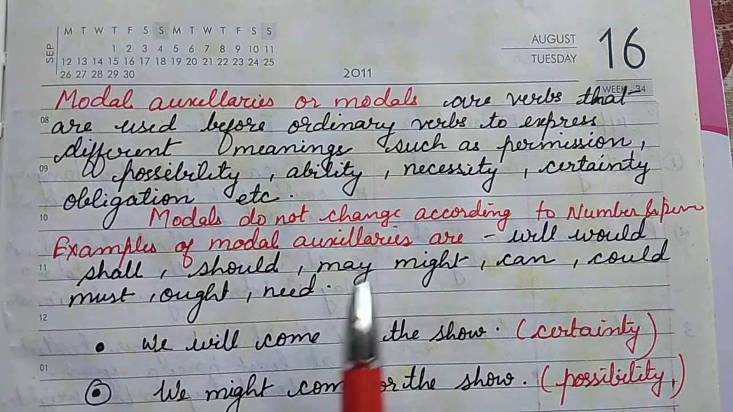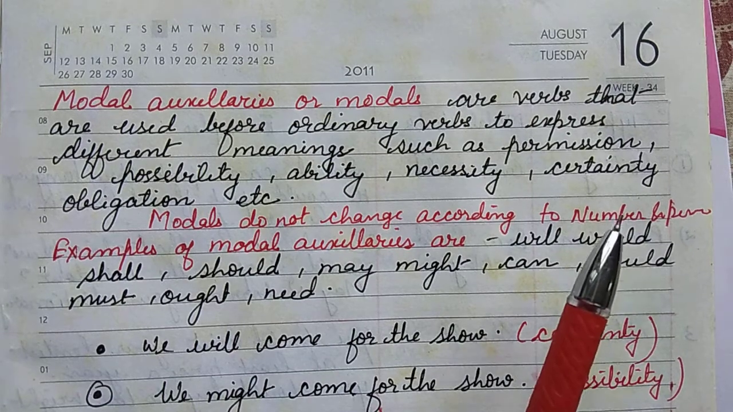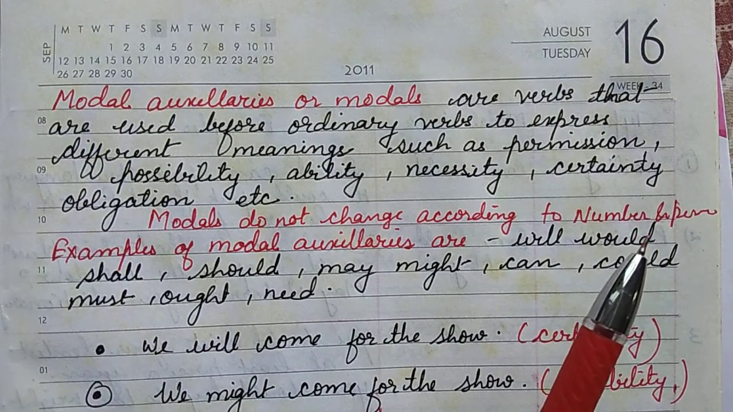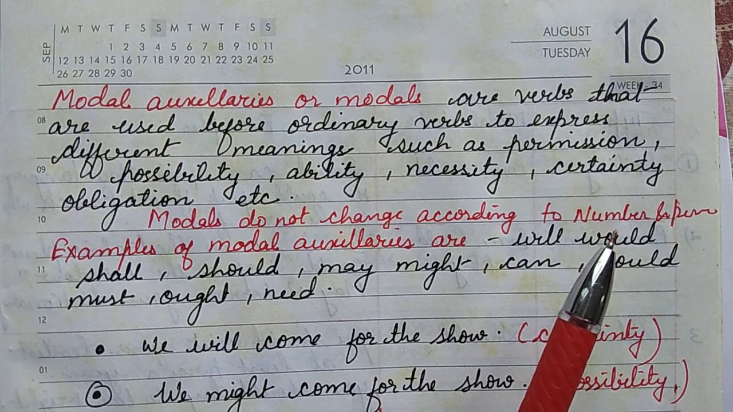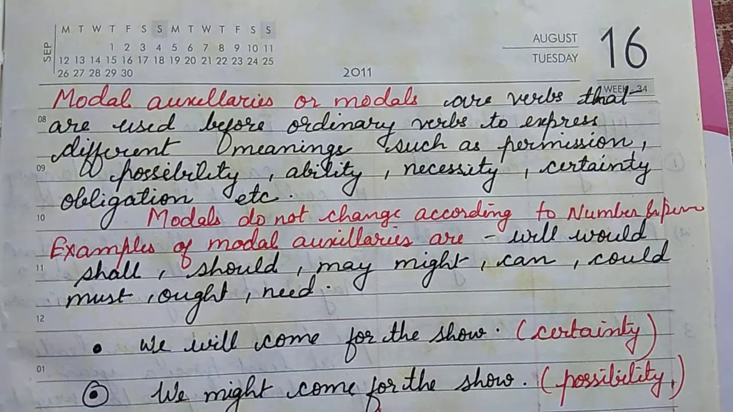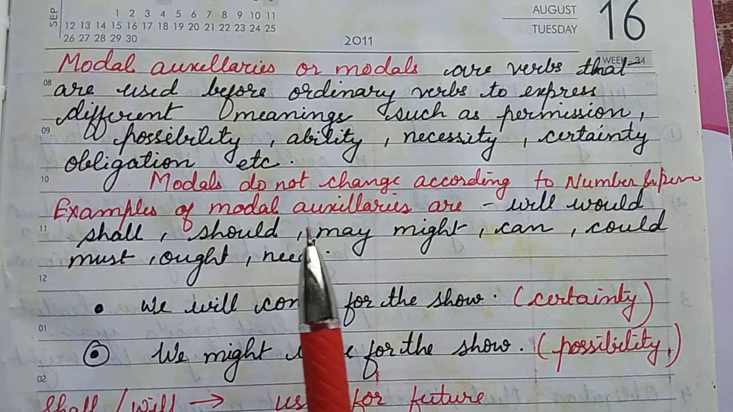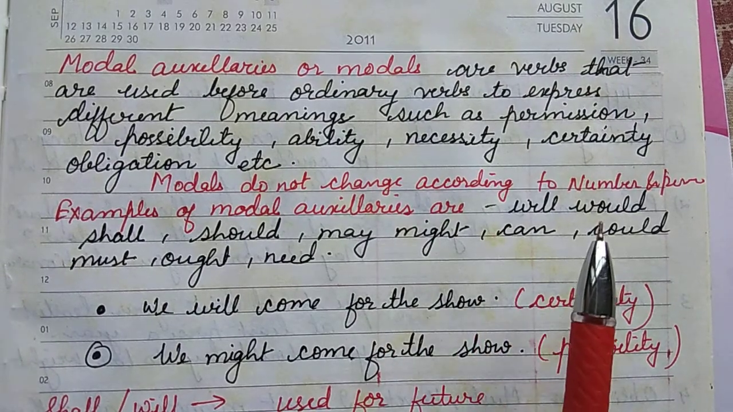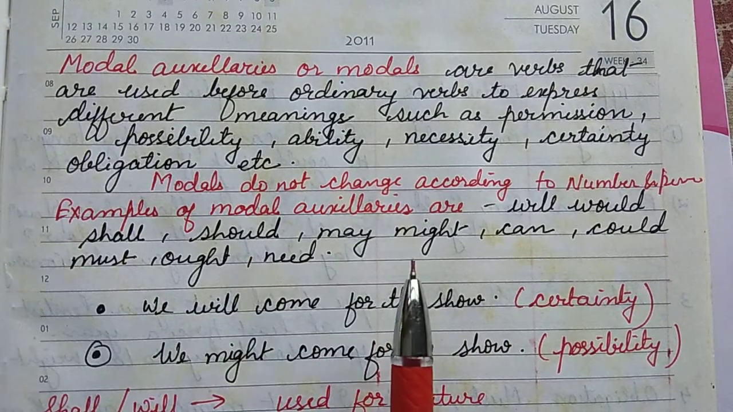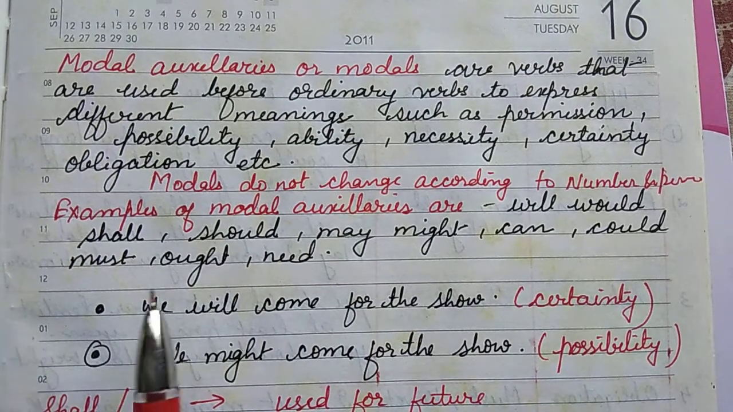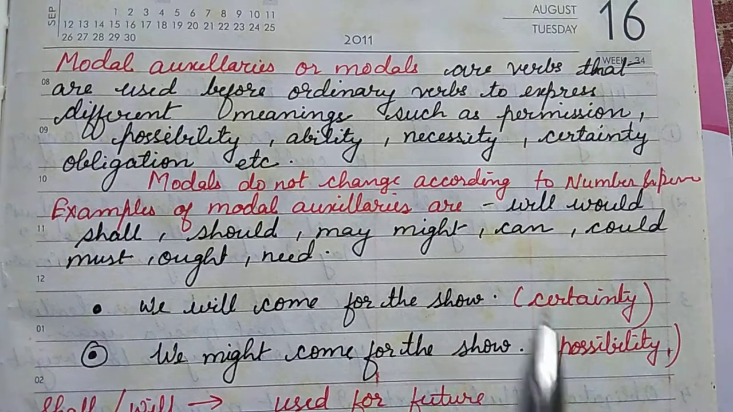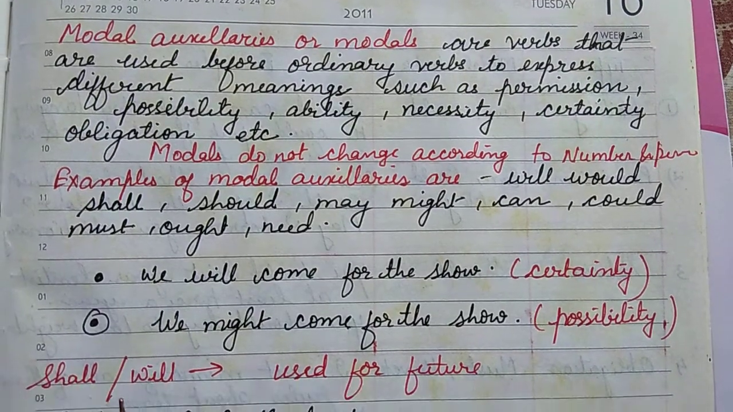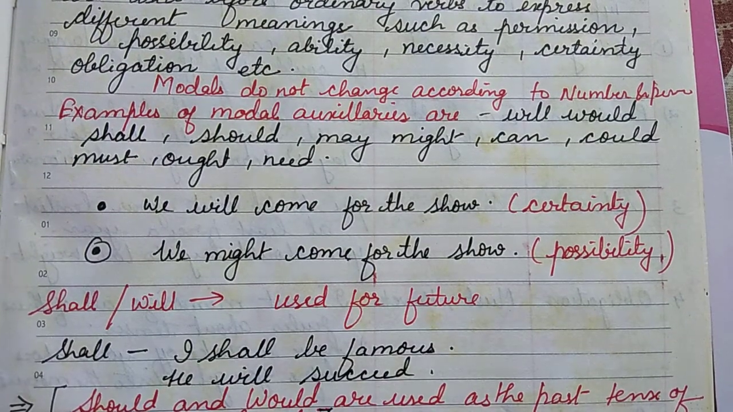Modals do not change according to number or person. Whether the person is singular or plural, that never changes. Modals like can, could will remain the same. They will not vary with the number, I or we. Some examples of the modal auxiliaries are will, would, shall, should, may, might, can, could, must, ought, need. These are different modals that you will need to see used in different examples. So we will come to the different examples one by one.